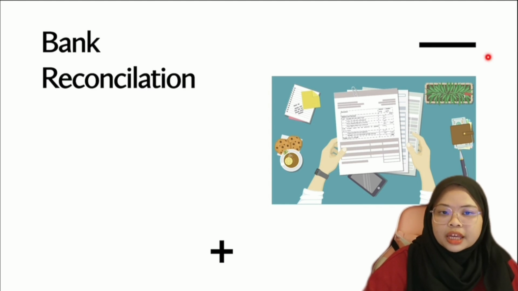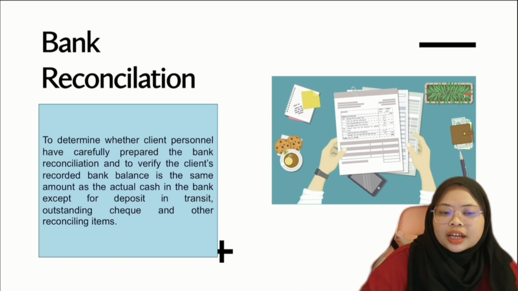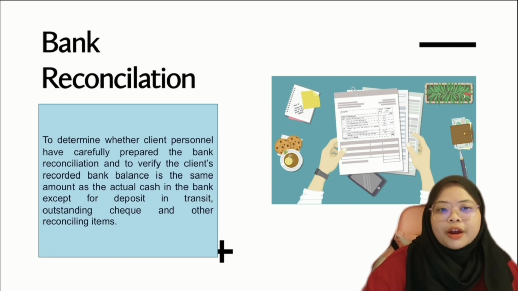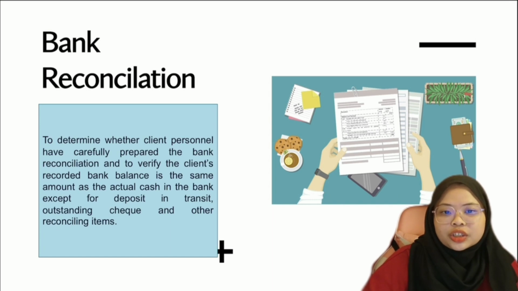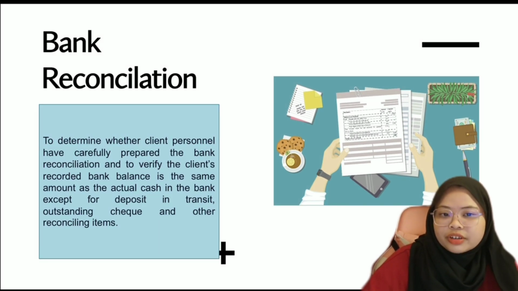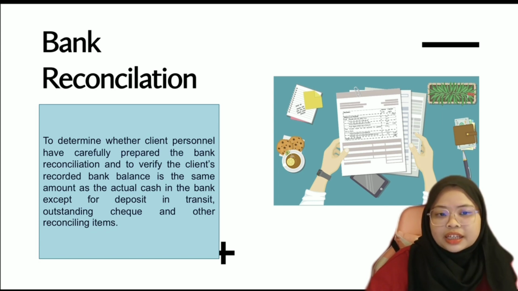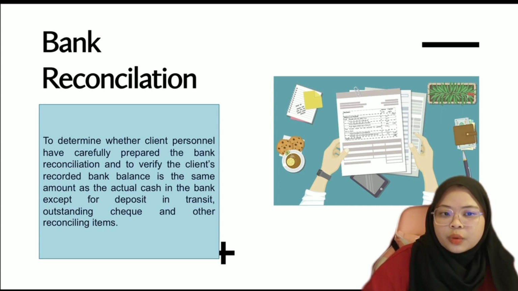A well-prepared independent bank reconciliation is an essential internal control over cash. So to test the bank reconciliation is to determine whether client personnel have carefully prepared it and to verify that the client's recorded bank balance is the same amount as the actual cash in the bank, except for deposits in transit, outstanding checks, and other reconciling items. Testing the bank reconciliation includes verification that it is mathematically accurate. Trace checks written and recorded before year end, also included with the cut-off bank statement, to the list of outstanding checks on the bank reconciliation.